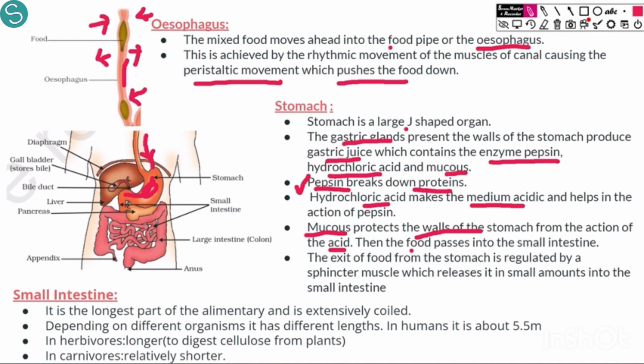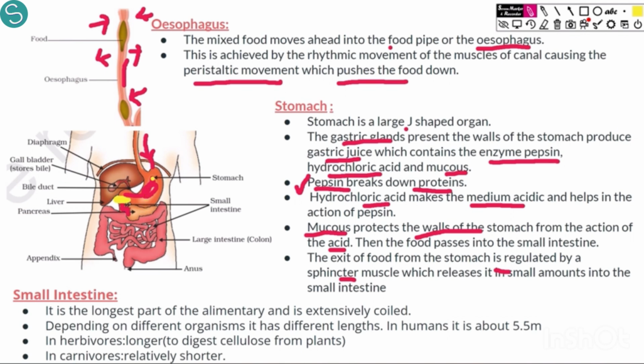Now the food moves to the small intestine. This is the stomach. Now the food from here moves to the small intestine, which is a highly coiled structure which is present here. The exit of food from the stomach is regulated by a sphincter muscle. Here we have a muscle over here which closes when the food is being digested in the stomach.